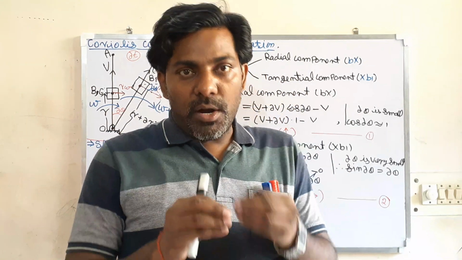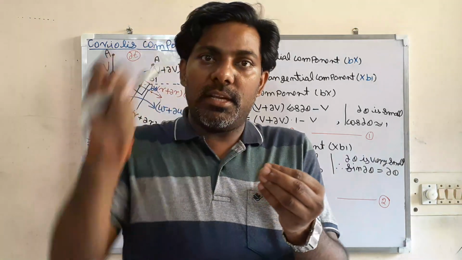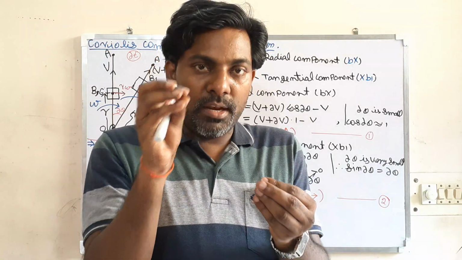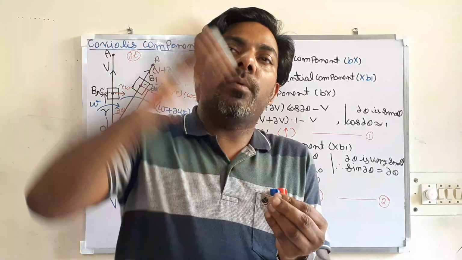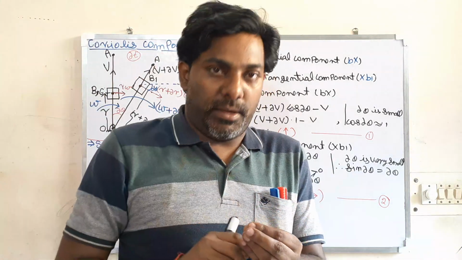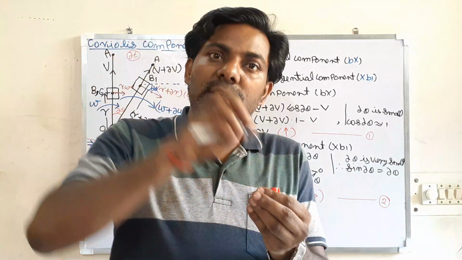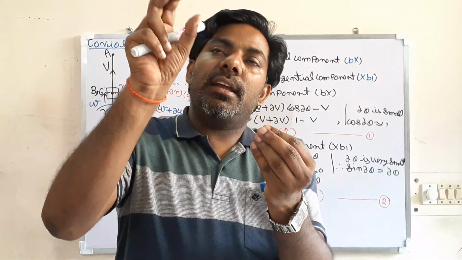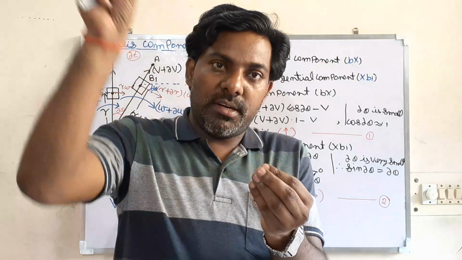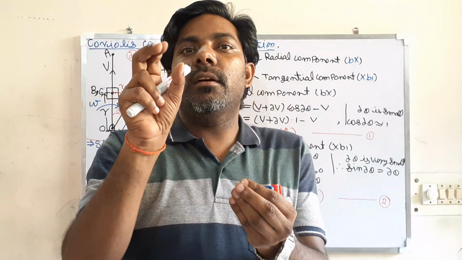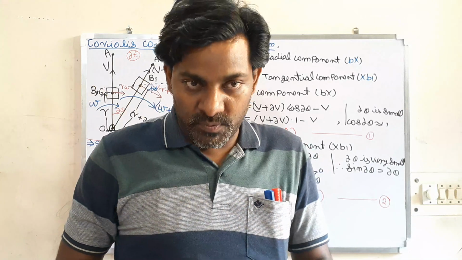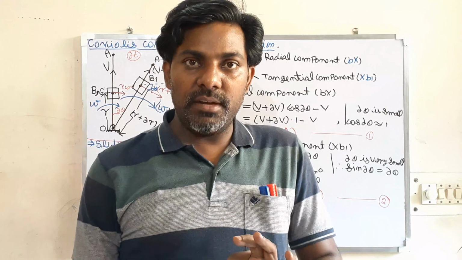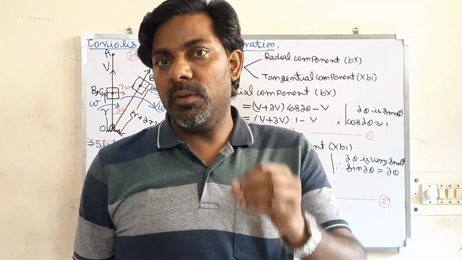So there is a body, a link, that is rotating, and on that body there is a slider or any body which can move or reciprocate along this link. So there is a slotted bar or a link, that link is rotating and that slider can move along this slotted bar. Then that slider is subjected to the Coriolis component of acceleration. If either the sliding is absent or the rotation is absent, the Coriolis component of acceleration will be zero.